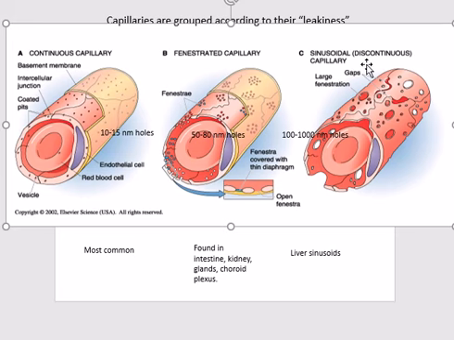Now there are sinusoidal, discontinuous capillaries. You see that this is broken, the cells are not attached properly to each other. There are big junctions within the cells of the endothelium, so they allow high leakiness. Continuous capillaries allow moderate leakiness, fenestrated capillaries more leakiness, and the maximum leakiness is present in the sinusoidal. So as expected, they are present in the liver because the liver has to detoxify and manage a lot of metabolites.